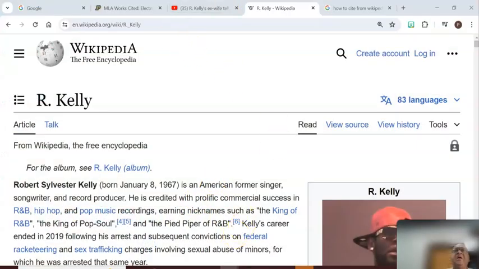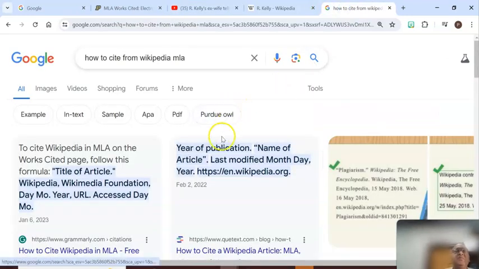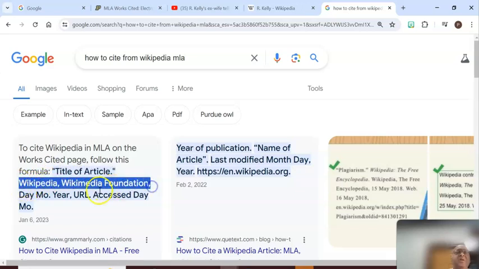Very quickly, if I can move my header out for this, it's blocking my content. That's not what I want. This one. So look at this. To cite Wikipedia in MLA format, all we need is the title of the entry on Wikipedia. Let the reader know that it's from Wikipedia Foundation. Give me the day, the month, and the year the information was put there. Give the web address or the URL and the access date.